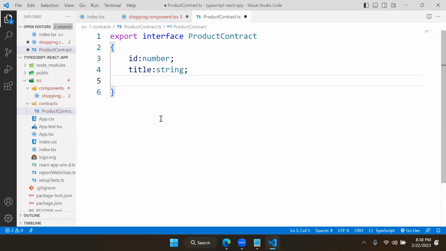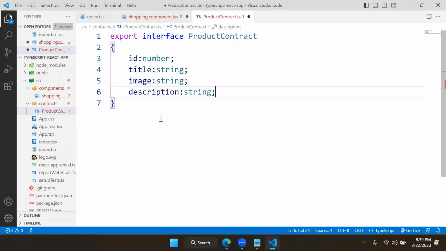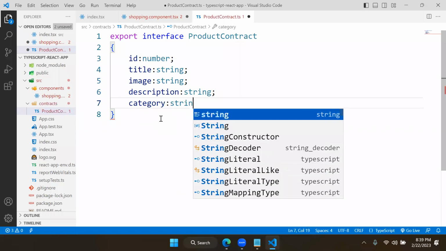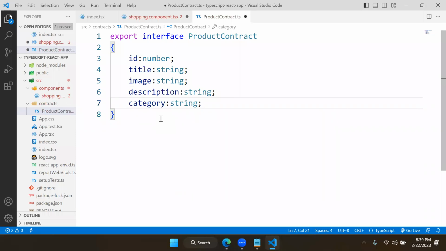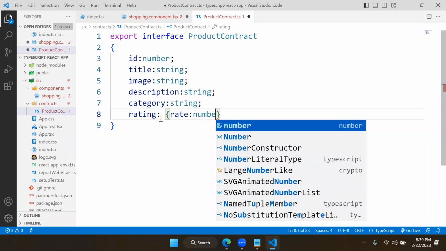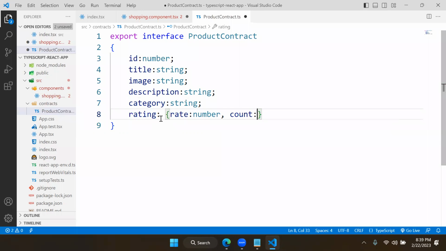It will have an image, which is a string type. It will have description. Description is also string type. It will have another one, category. Category is also string type. It will have rating. Rating is an object type, which will have rate, which is a number. And it will have count, which is also a number. This is the data we are expecting.